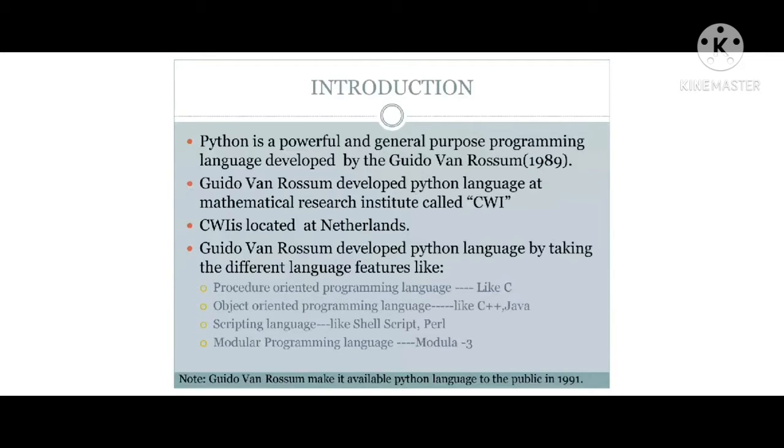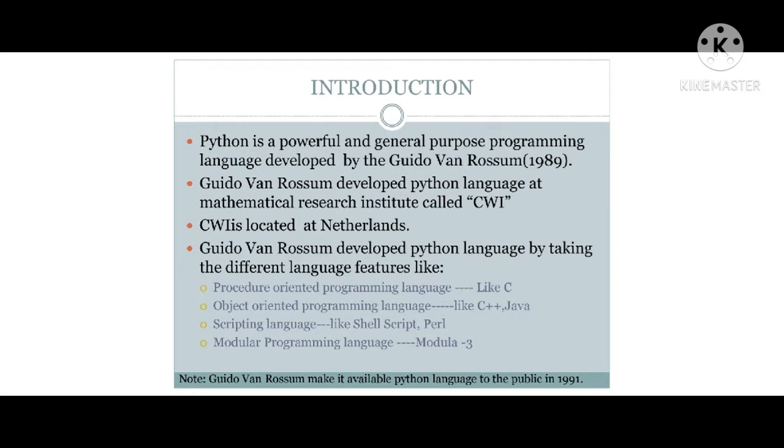Generally, Python is a powerful and general purpose programming language developed by Guido van Rossum. He introduced it in the year 1989. He is the author who introduced the Python programming language.